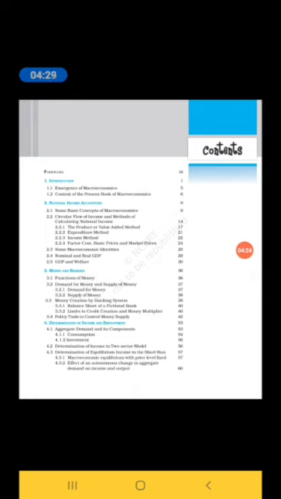Later, some macroeconomic identities. So here we see some identities like GDP, NDP, NNP, per capita income, personal income, personal disposable income.